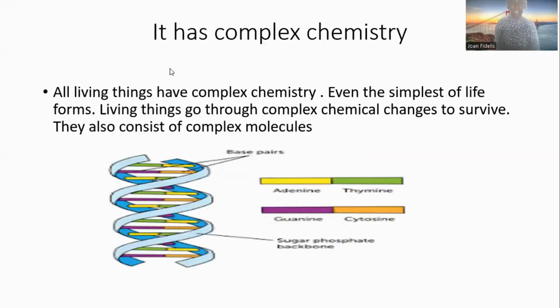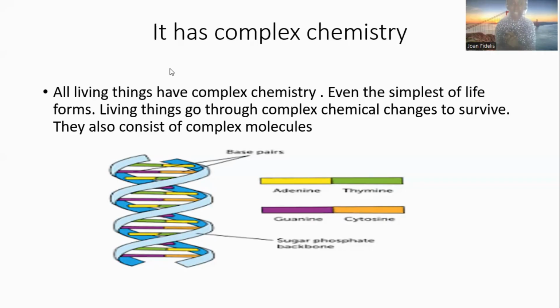And the next one is that they have complex chemistry. So all living things have complex chemistry, and even the simplest of life forms still have complex chemistry. So what does this mean? This means that first of all, they are made up of complex molecules, which include glucose, protein, carbohydrates, and nucleic acids, as you can see on the screen.